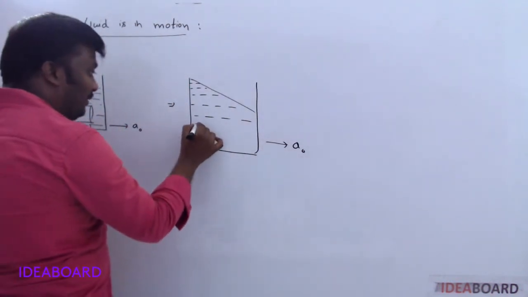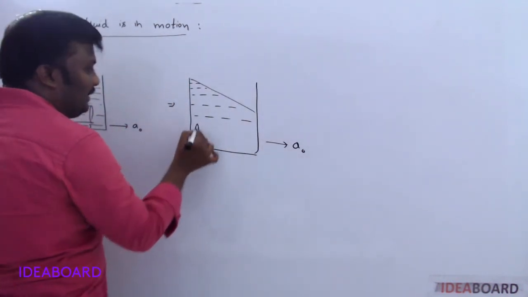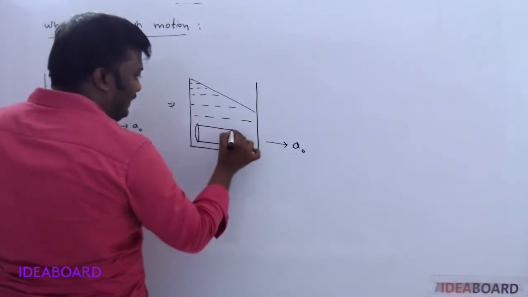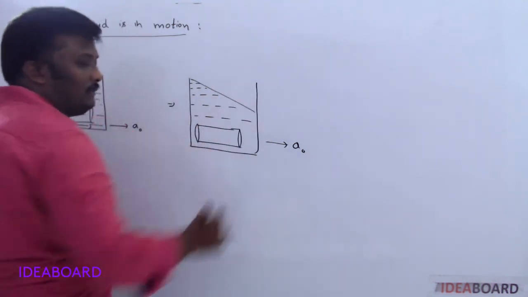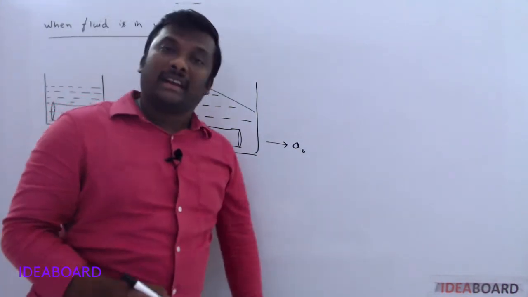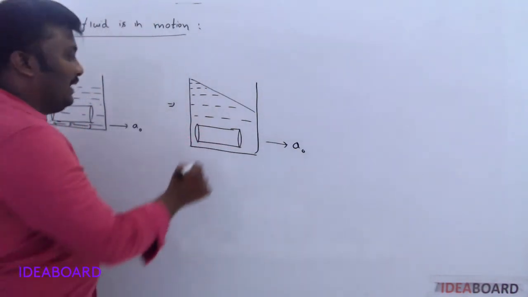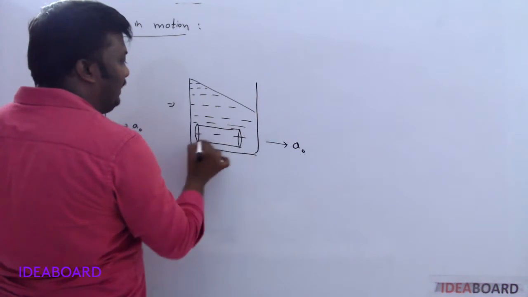Now again on this cylinder, what is the pressure acting? Let us see. This is also filled with liquid.